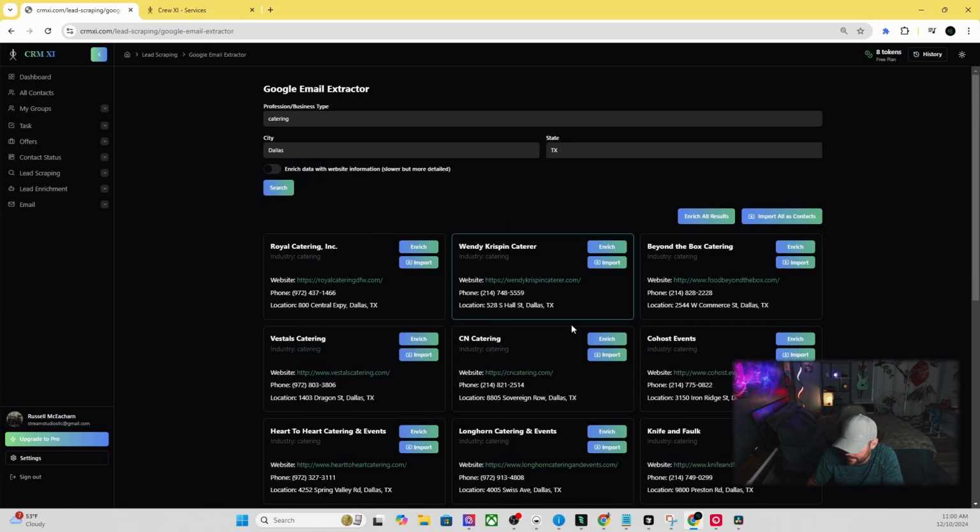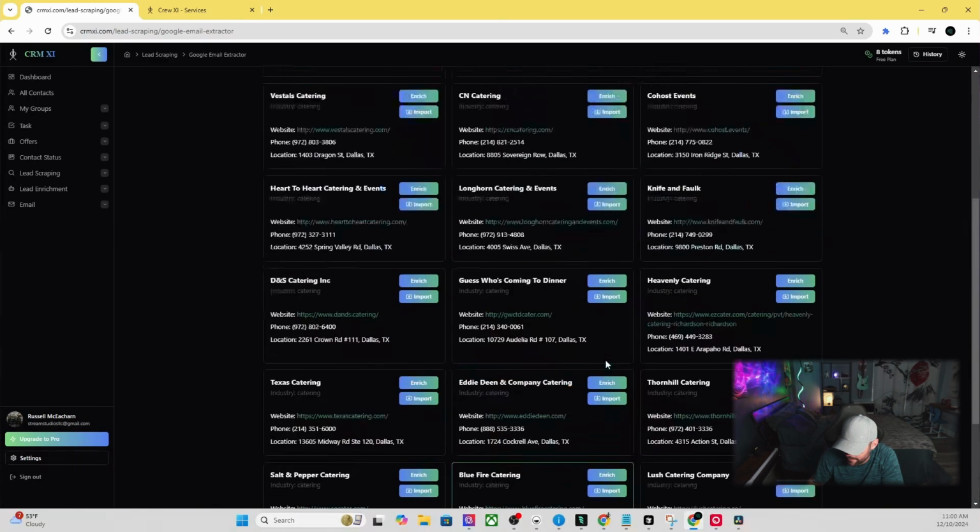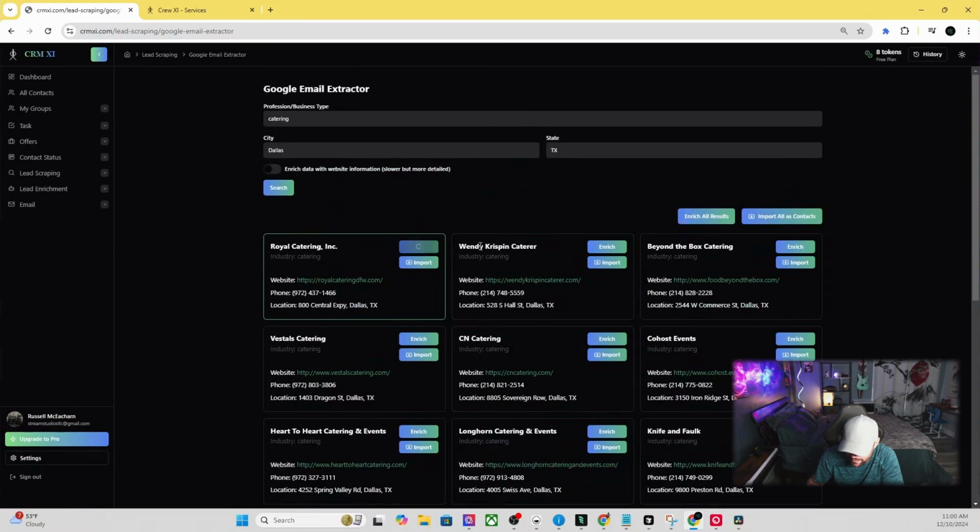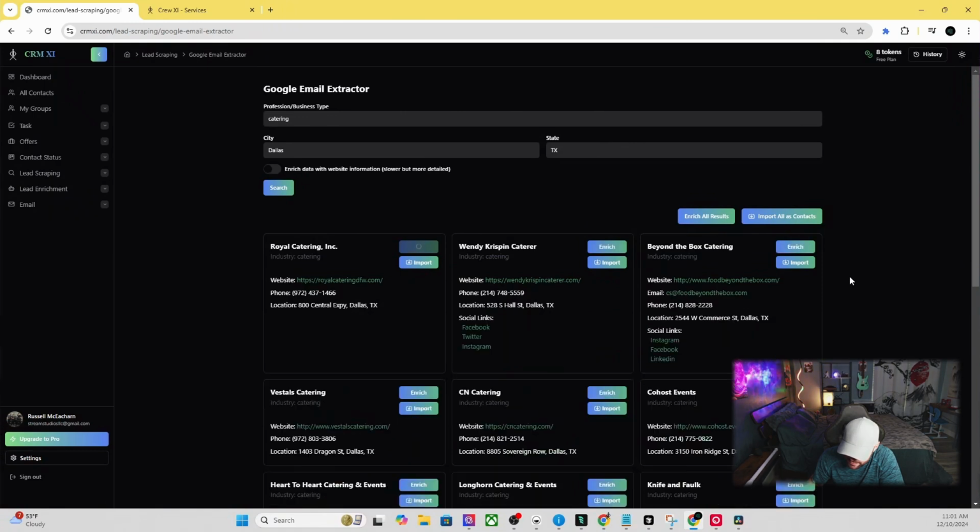And as you can see, quite a few results popped up. And we can go ahead and enrich these. This is using a different AI system that kind of runs in the background, takes the information it has here, tries to get their social account information as well as their email. Sometimes it works, sometimes it doesn't. Let's see what happens. It takes like 15 to 30 seconds per enrichment. But let's see what results we get here.